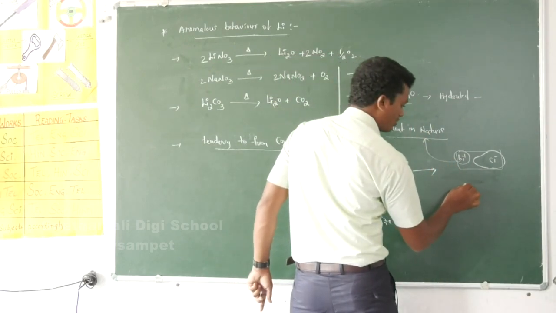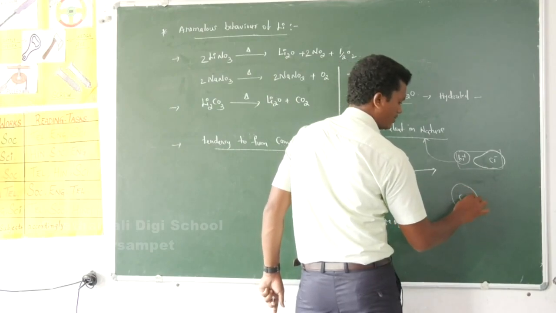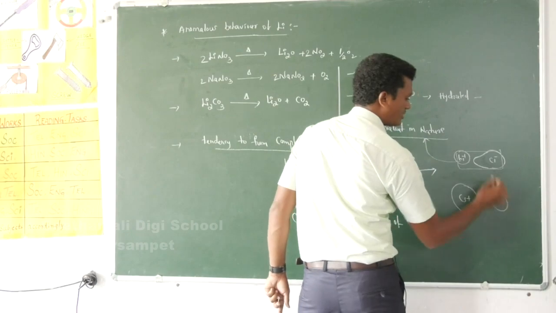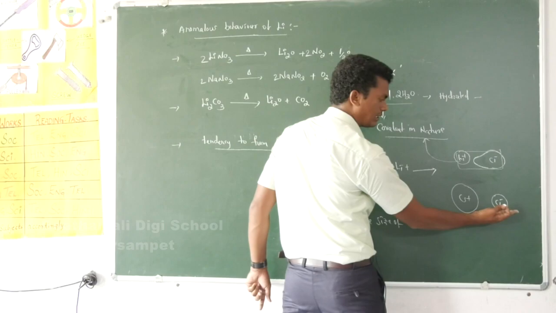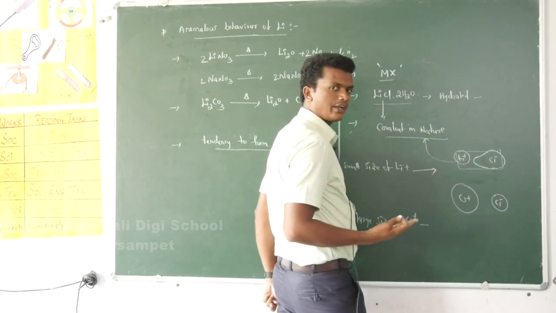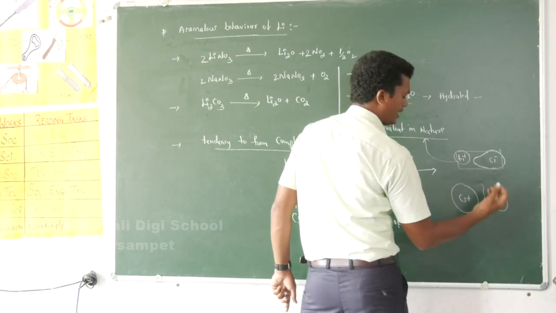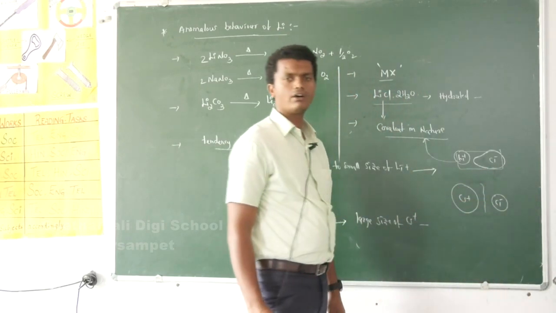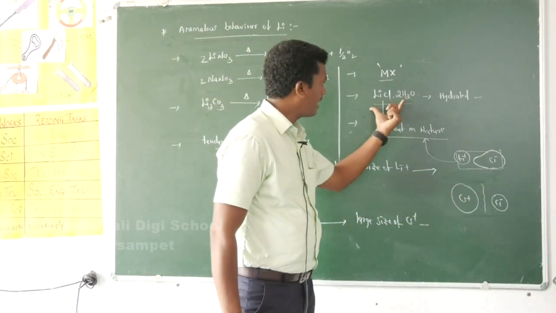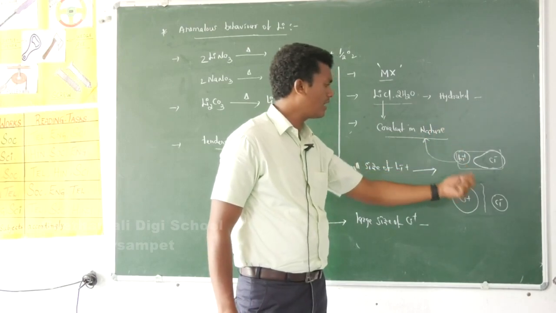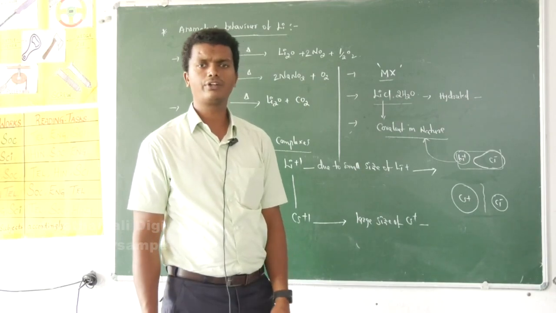If the cationic size is large, that cation is not able to distort the electron cloud of the anion or attract it towards the cation. Therefore that distortion is not there, and the bond strictly follows ionic nature. Lithium halide has covalent character, whereas other halides have ionic character. Again, that is a different property.